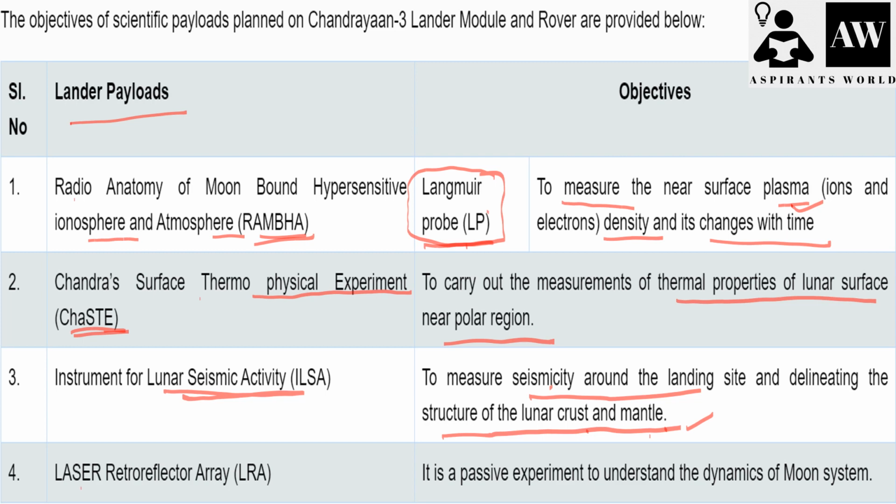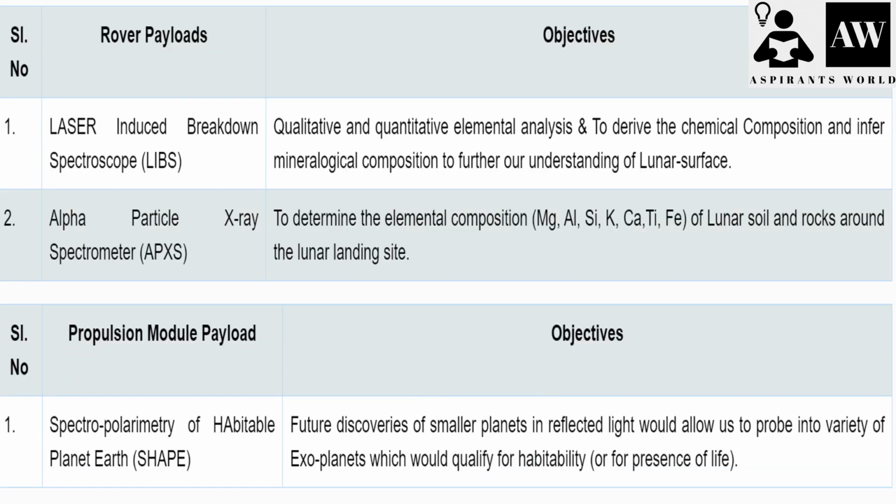Moving ahead, the Laser Retroreflector Array. The purpose of this one is that it is a passive experiment to understand the dynamics of the Earth-Moon system. So in this way, the lander helps to understand the moon surface in different categories.